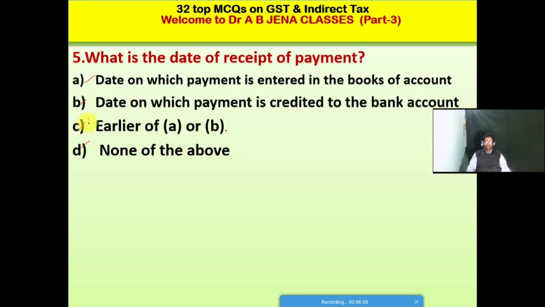Friends, C is the right option for this MCQ. The date of receipt of payment is the earlier of the date on which payment is entered in the books of account or the date on which payment is credited to the bank account.